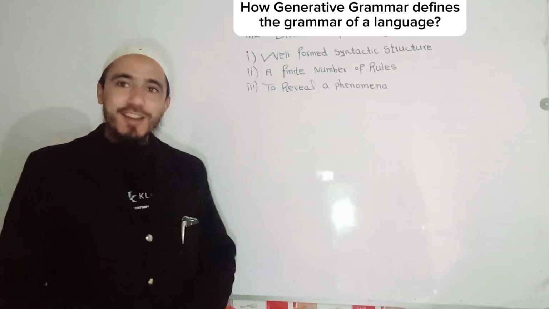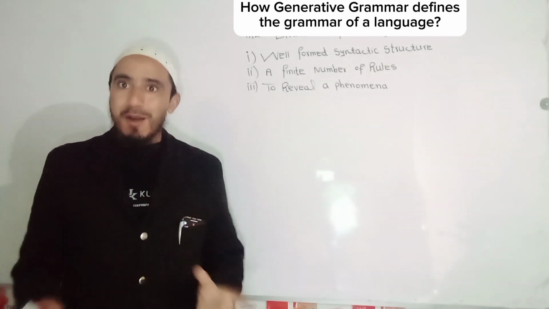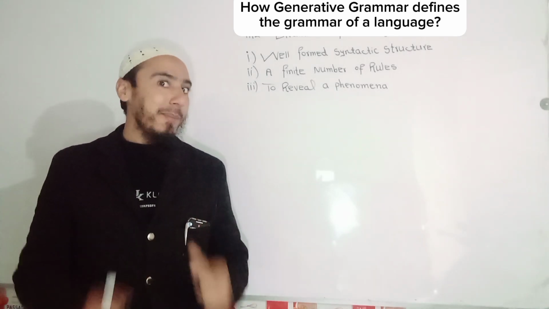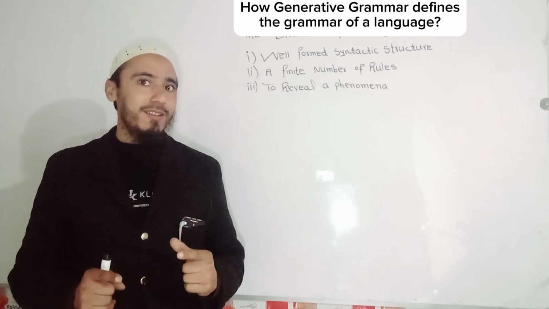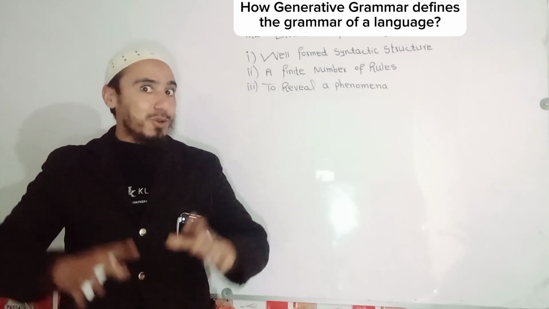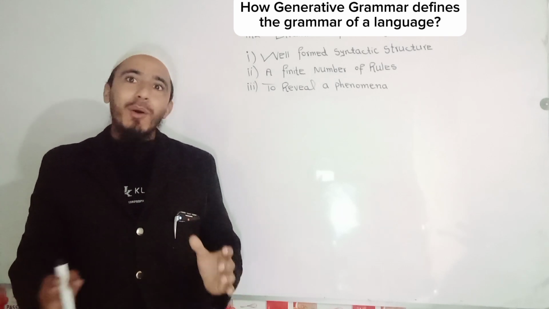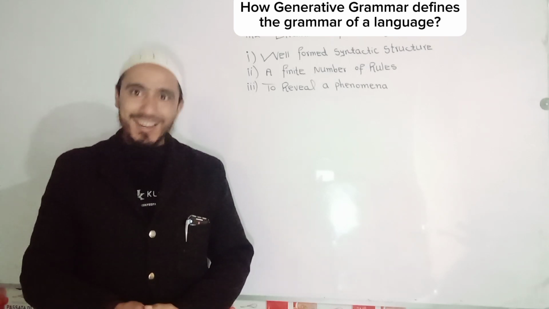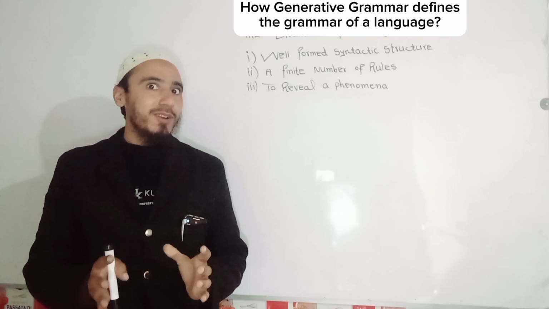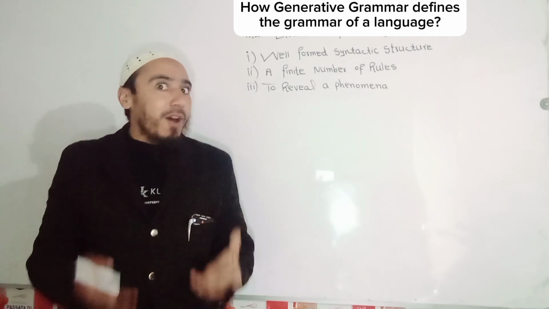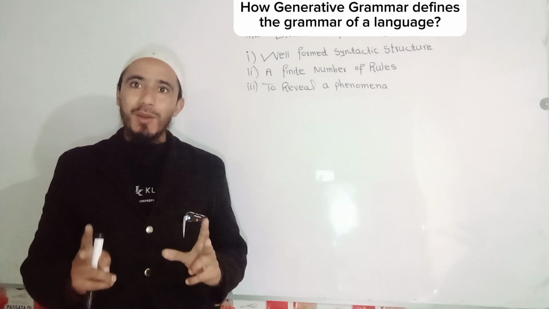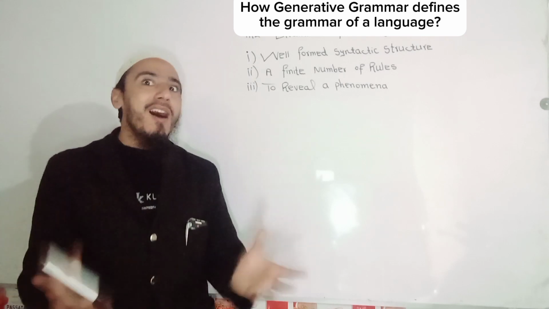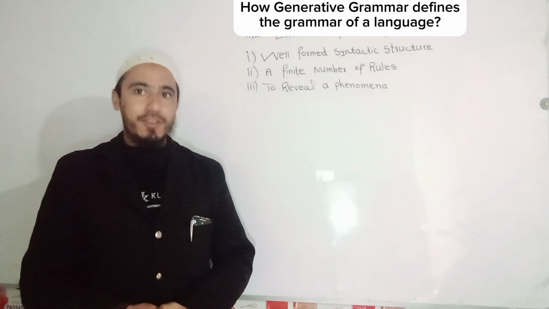And the last point is that to reveal a phenomenon, the grammar of a language will be capable of producing it, in order to know about those sentences which are superficially similar and closely related to each other, and also to know about those sentences which are similar to each other superficially but also how they are different from each other.